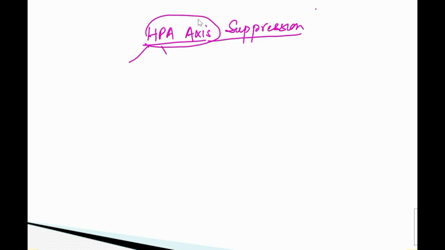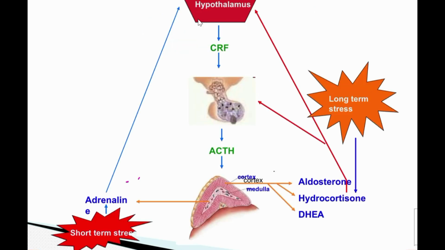So you can expand it as H for the hypothalamus, P for the pituitary and A for the adrenal gland. Let's see the next diagram which I have taken from the internet. So H is the hypothalamus. This is H. P is the anterior pituitary and A is the adrenal. So this is the HPA axis.